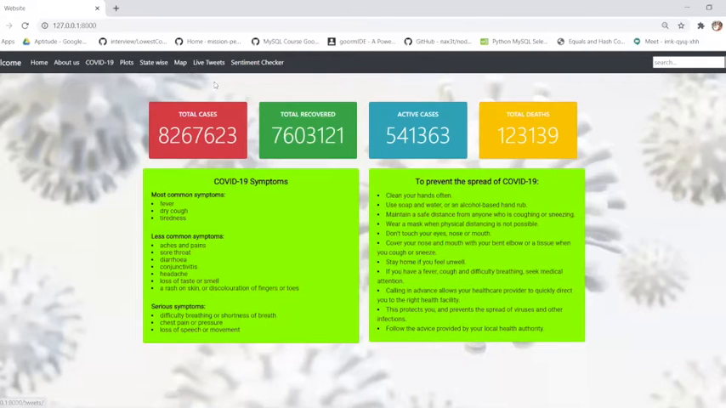Now I will show the model. I have added the model to the website, and if I go to this live tweet section, it will pull the tweets and detect the sentiment. It will take some time because it is getting the tweets from the API, and we are applying the model to the tweets so that it will predict the sentiment. As you can see, it is loading.